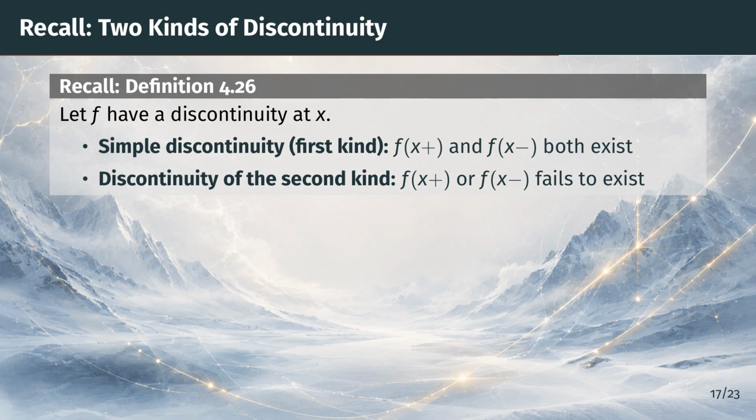A discontinuity of the second kind is one where at least one of the one-sided limits fails to exist entirely. For example, because the function oscillates. With this language in place, here is what theorem 5.12 tells us about derivatives.